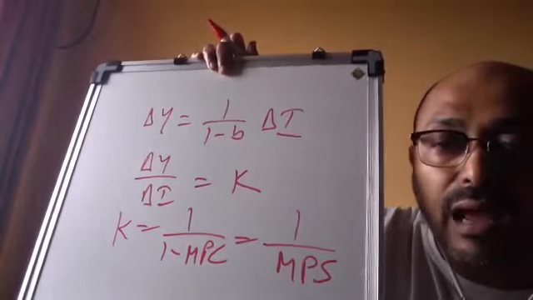So today, I'm giving you one example. Let us assume that MPC is 0.75. That means 75% of increased income is spent on consumption. And the deflationary gap, that unemployment, or you can say the gap between Y0 and YF, let us assume that it is 40,000 crores of rupees. Y0 YF is 40,000 crores. That means our actual income falls short of the full employment level of income by 40,000 crores.